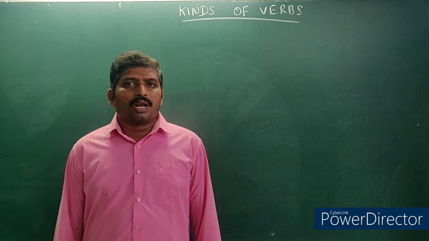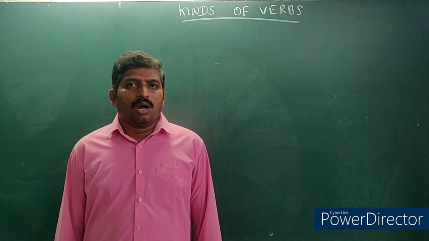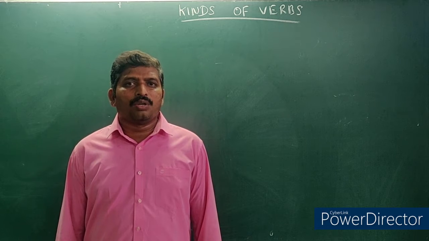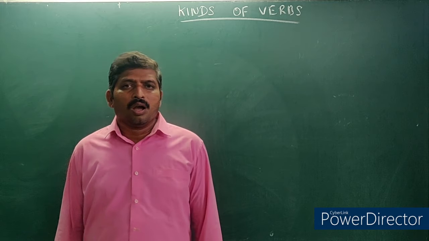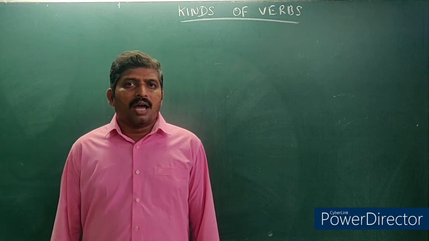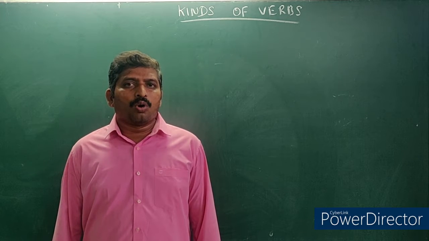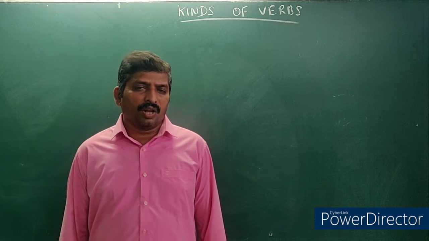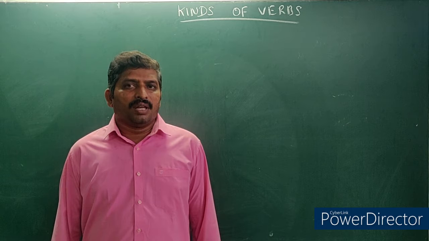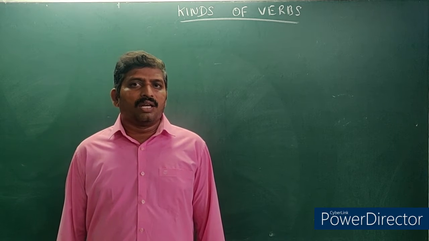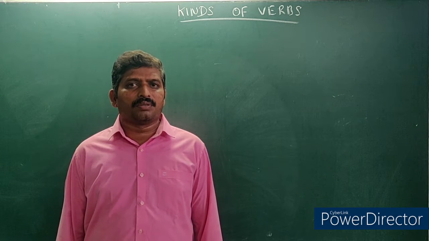Hope that you could understand that. Now, in today's class, we are going to learn finite and non-finite verbs. Before this, I just want to complete one more concept related to the auxiliary verb. Let me complete that first, and then I shall continue with the another form of kinds of verbs.